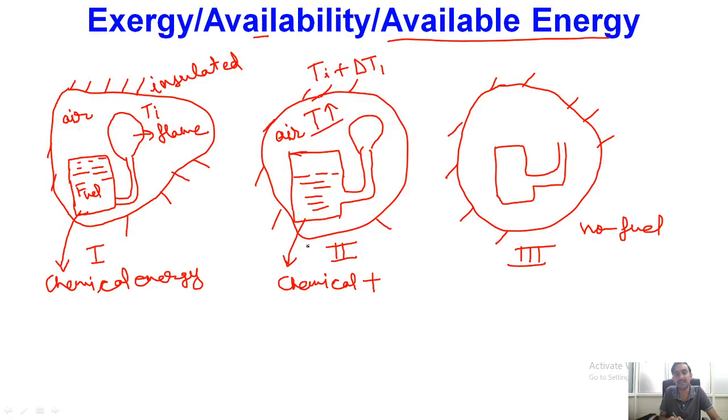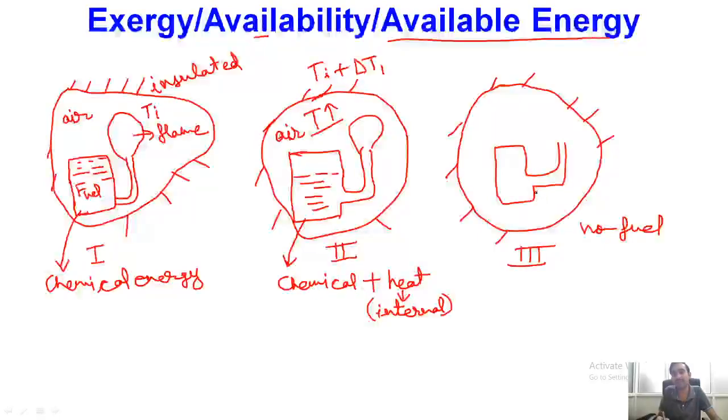So it means now we are having the energy in the form of chemical energy, and a certain amount of energy has been converted into heat energy. So here we are having chemical energy plus heat, or this heat is in the form of internal energy of the air molecules. So obviously whatever the surrounding air we are having, its temperature has increased. So it means ultimately the internal energy of this surrounding air has increased.